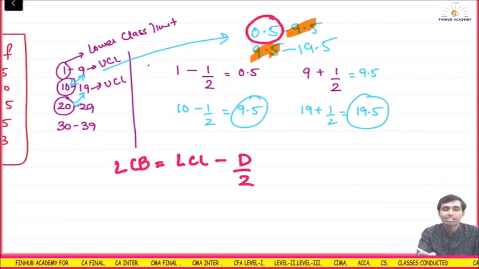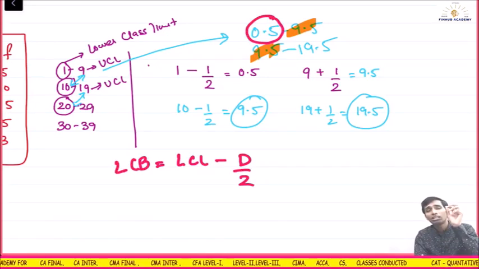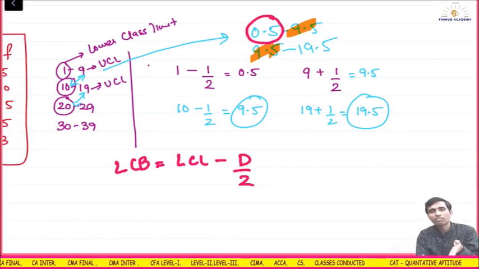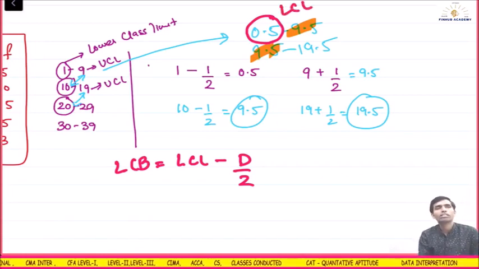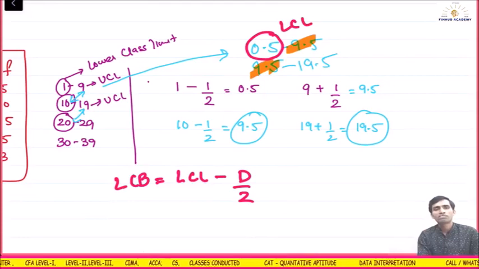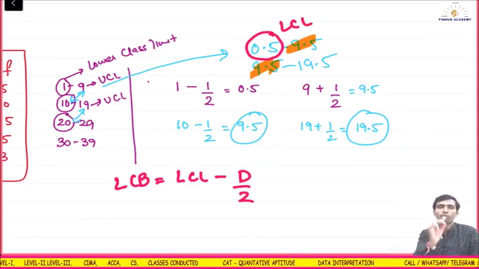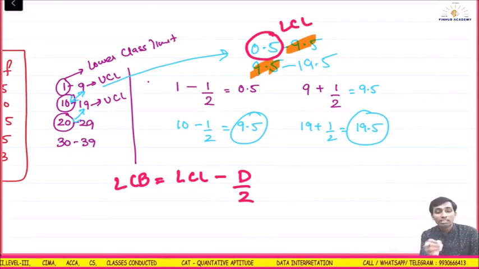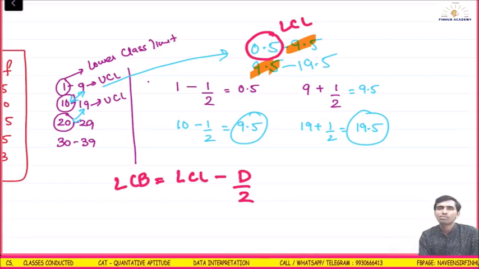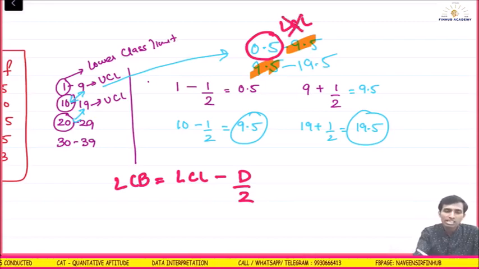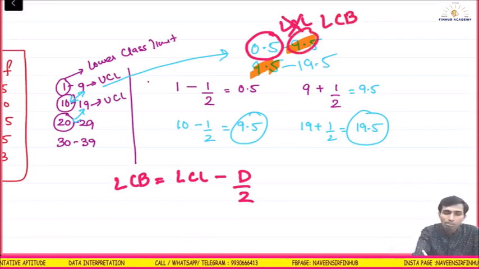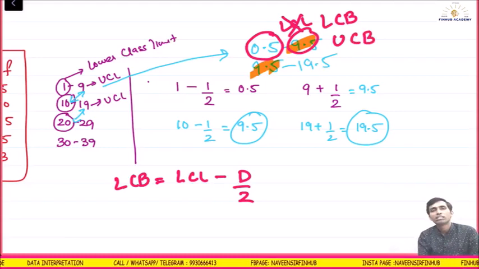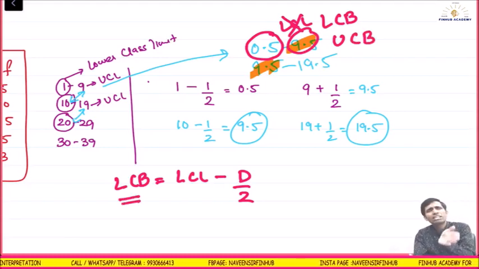When the class is continuous, it is not called the lower class limit. I don't know whether they have corrected this or not, but somewhere people loosely say that this is LCL. Wrong. In any stats book you open, whenever the class is continuous, it is called a boundary, not a limit. Limit is for when the class is not continuous. If you pick some good author or reference books, you will find this. This is not the lower class limit, it is called the lower class boundary. Whenever the class is continuous, this is the upper class boundary.